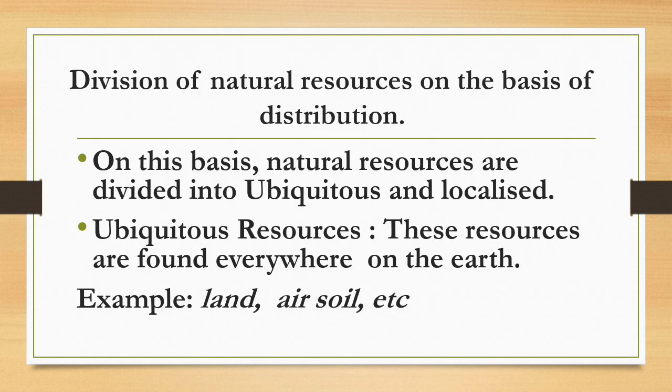Next comes the division of natural resources on the basis of distribution. On this basis, natural resources are divided into ubiquitous and localized. As the name suggests, ubiquitous resources are resources which can be found everywhere on the earth. Example, air, which is around us, and to some extent sunlight as well. Land, air, soil, etc. are also examples, present everywhere on the earth.